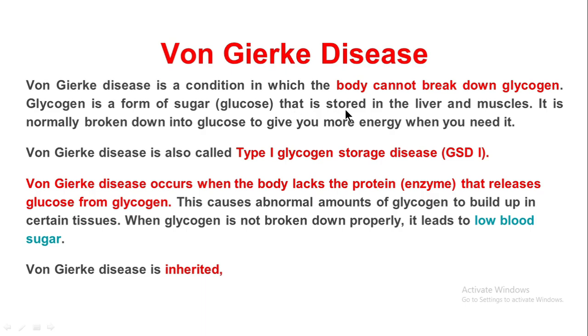So this is type 1 glycogen storage disease, and von Gierke disease occurs when the body lacks the enzyme that releases glucose from glycogen. And this is an inherited disorder. So it is a hereditary disease. When glycogen is not broken down properly, it leads to low blood sugar. So this is about von Gierke disease. So it is also called type 1 glycogen storage disease.